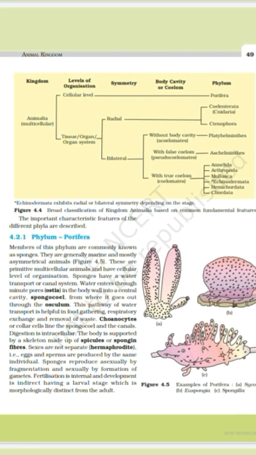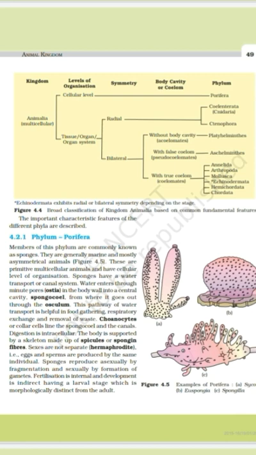So Porifera have cellular level of organization. Poriferans are diploblastic. They have various body symmetry. Porifera don't have coelom. There is absence of coelom in Porifera. So poriferan animals are acoelomate. In Porifera, segmentation is absent.